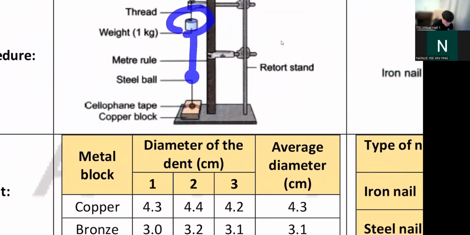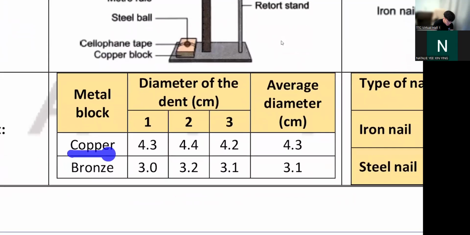You drop it and whack onto this ball. So what do you see? You will see a dent on the block. By right, copper should have a deeper dent. And if you change it to bronze, bronze should have a shallower dent. What does it mean? That means bronze is harder, alloy is harder.